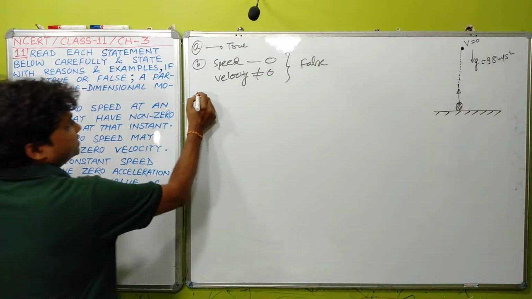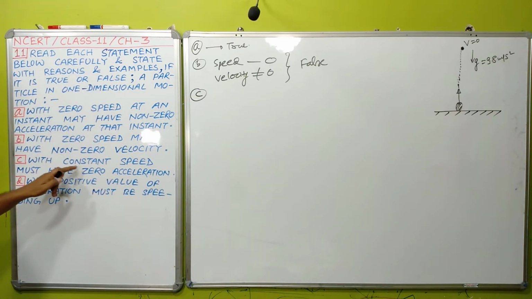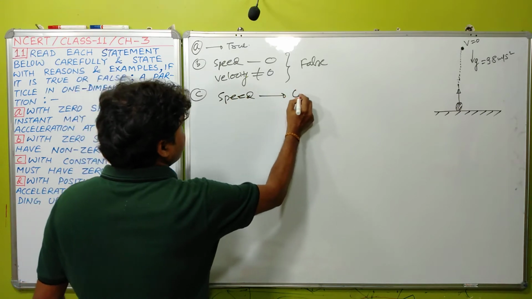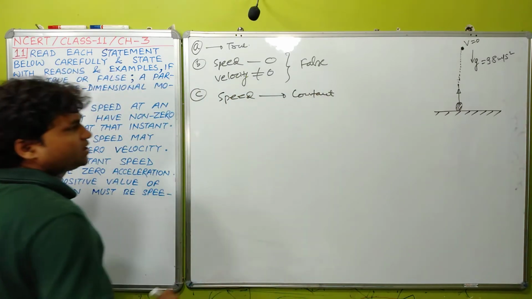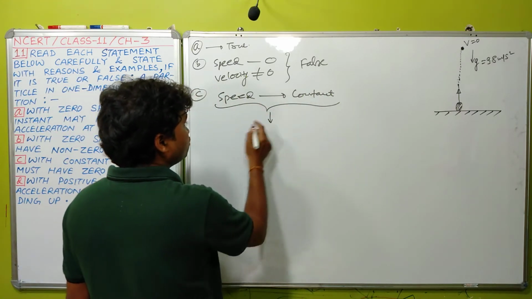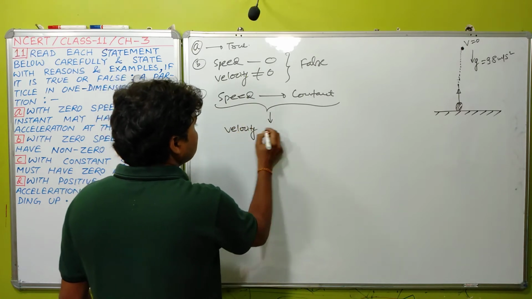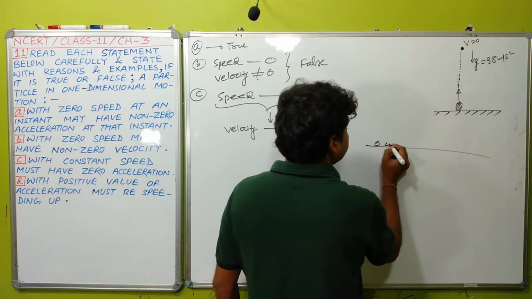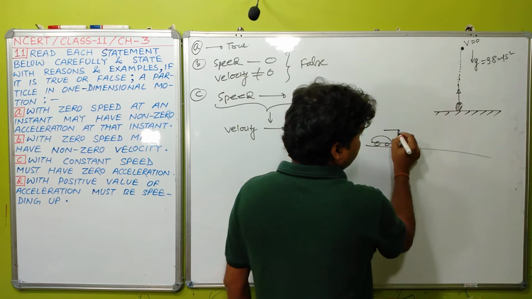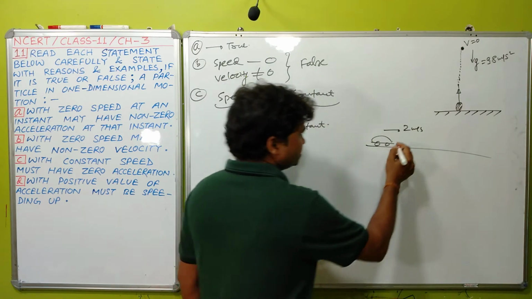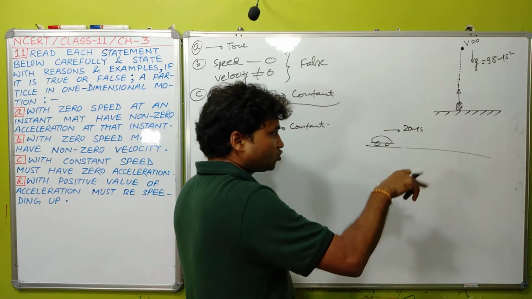Okay, now let us check statement C. This statement is saying with constant speed must have zero acceleration. Students, speed constant means for a particle in one dimensional motion, if speed is constant, then velocity is also constant. Why? Because direction is fixed. Let us assume an example of a vehicle which is moving towards eastward with constant speed 20 meter per second.